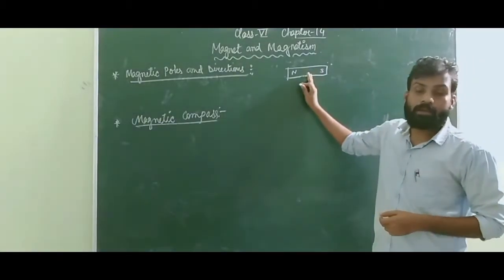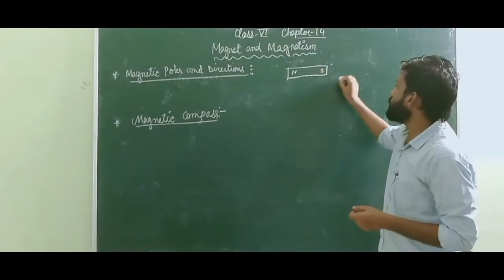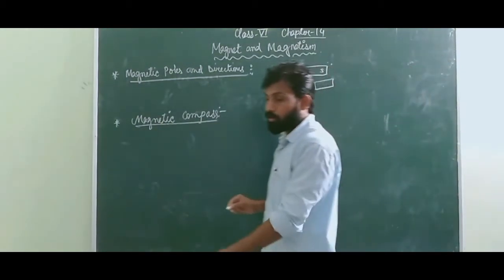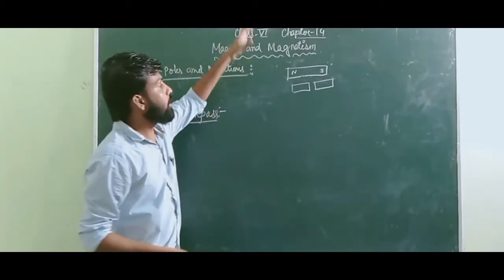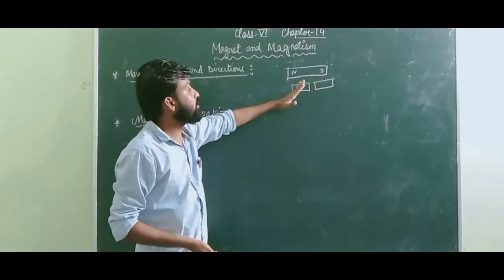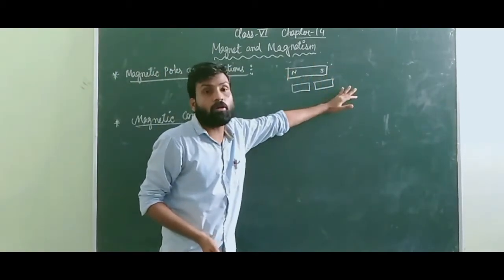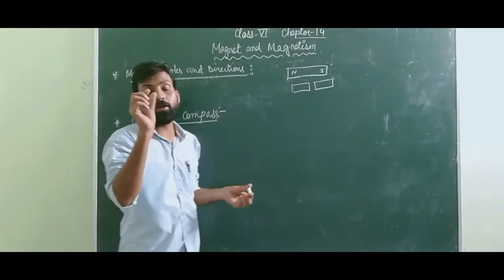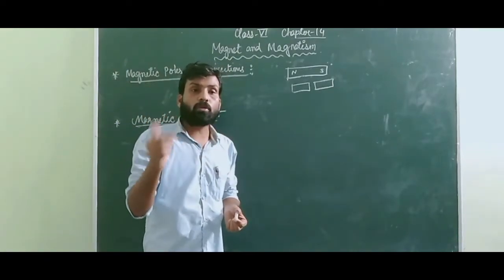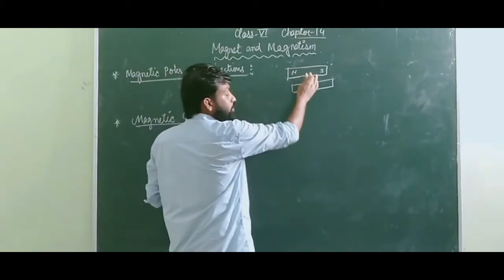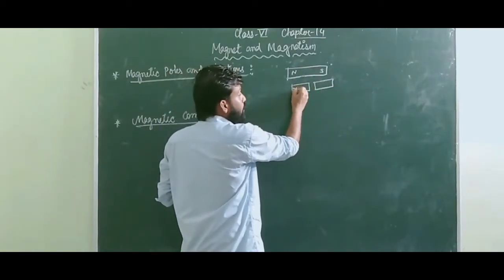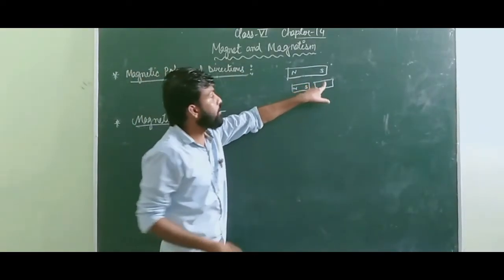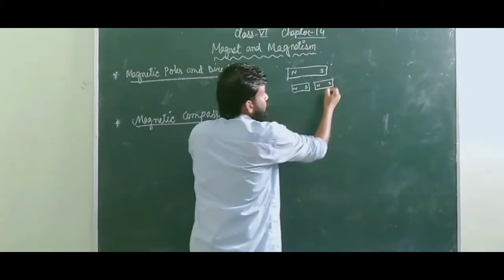Now if I take this magnet and cut it into how many pieces? Two pieces. When you cut a magnet into two pieces, you might be thinking that one part is the north pole and the other part is the south pole, but that does not happen. No matter how small a magnet becomes, it always has two poles. That means if you cut this bigger magnet into two smaller magnets, one side is still going to behave as a north pole and the other as a south pole. Similarly, on this side also, one will become your north pole and the other your south pole.